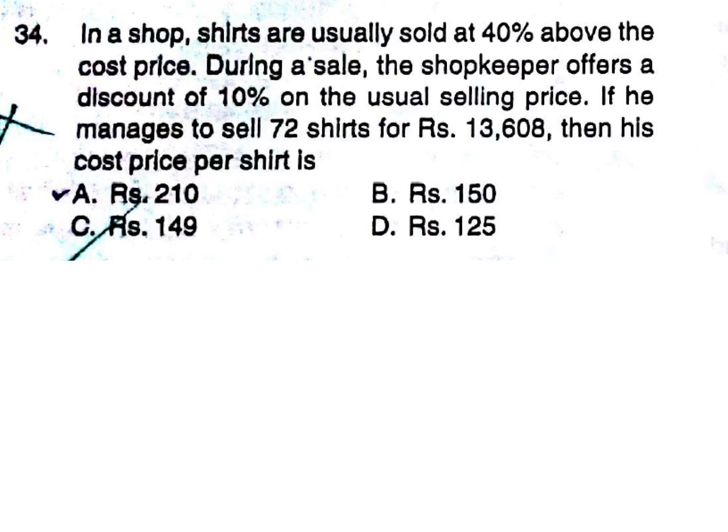In a shop, shirts are usually sold at, this is a profit loss type question, usually sold at 40% above the cost price. During a sale, the shopkeeper offers a discount of 10% on the usual selling price. If he manages to sell 72 shirts for Rs 13608, then his cost price per shirt is how much? Selling price, cost price, profit and discount.